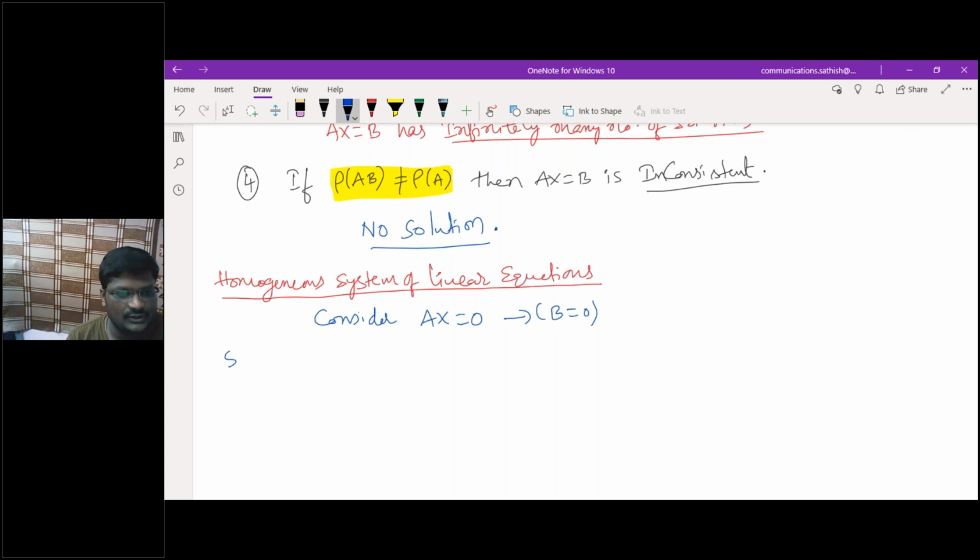What are the different steps you have to follow? You have to follow the same analysis here. Here, no need to write the augmented matrix. Why is it so? If you write the augmented matrix, actually the constant matrix is 0.